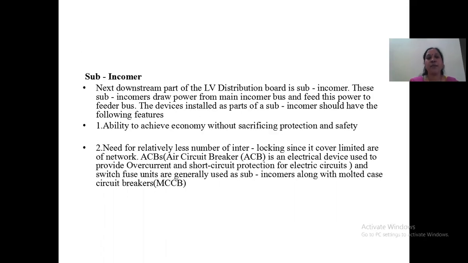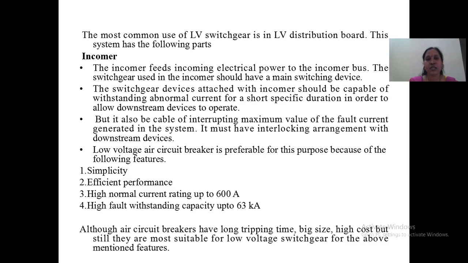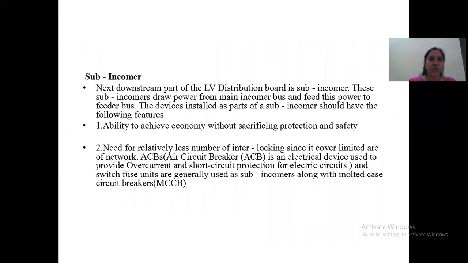Next, coming to the sub-incomer. So this is the main incomer. The main incomer should be very strong. It should withstand the abnormal currents. Coming to the sub-incomer, after the main incomer we have the sub-incomer. We do not call it the main incomer; we generally call it an incomer only. Next we have the sub-incomer. The next downstream part of the LV distribution board is called the sub-incomer.